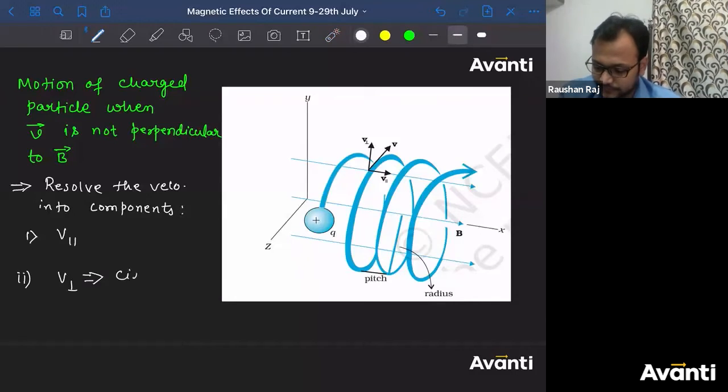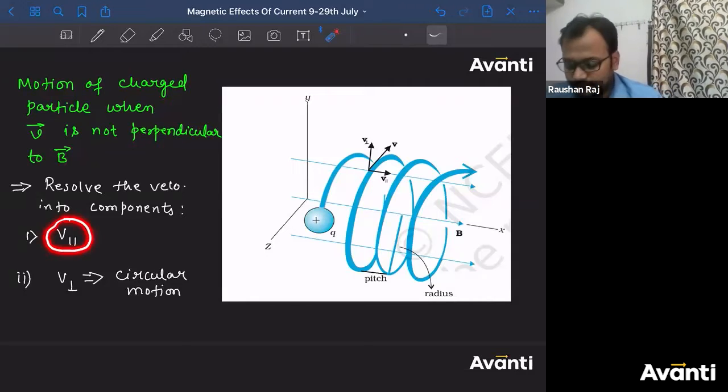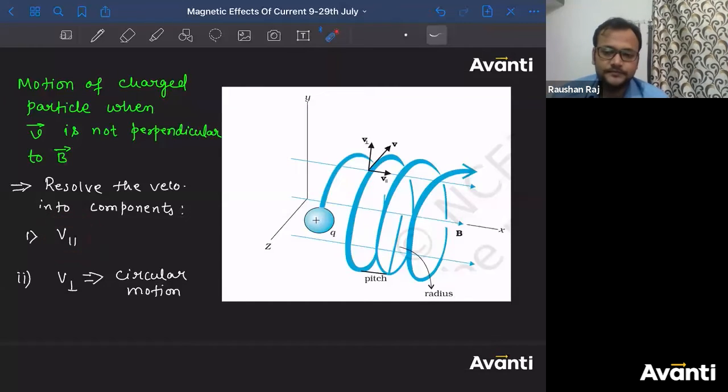Because of this circular motion. Tell me, what will be the type of motion, or how will the charged particle behave because of this component? Tell me, guys, because of this component, will there be any magnetic force? Very good, Vijeta. Keep it up. Will there be any magnetic force because of this parallel component? No. Because this V parallel is parallel to the magnetic field, the angle between velocity and magnetic field is zero. So the magnetic force because of this component will be zero. So no force in the parallel direction, right?